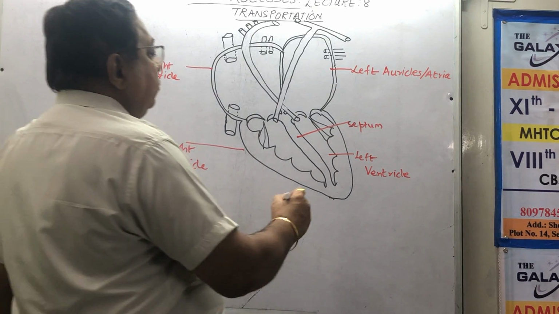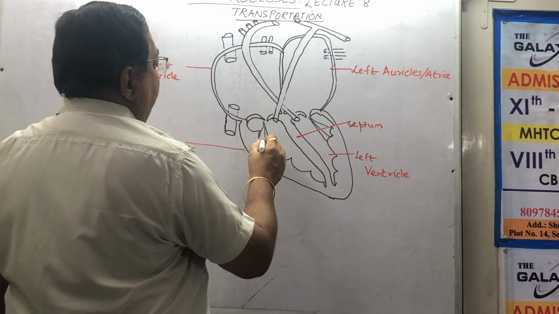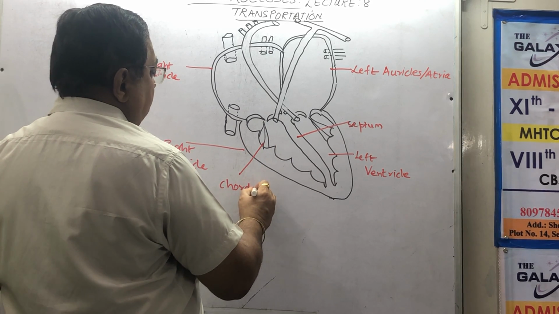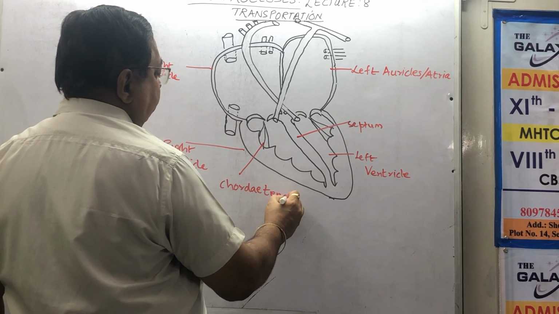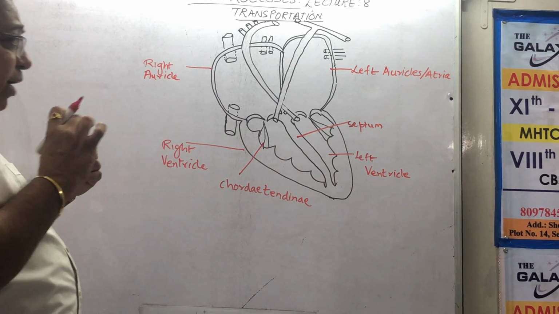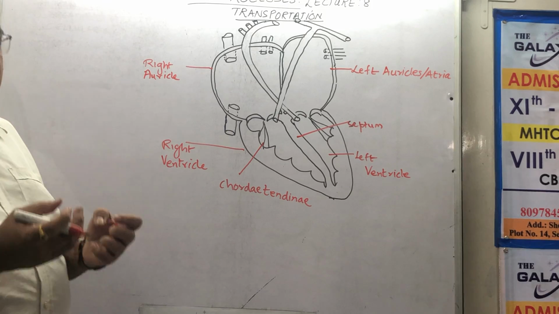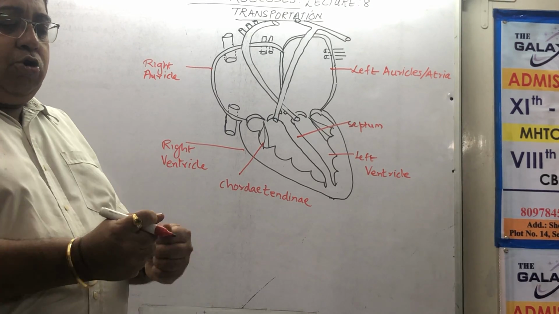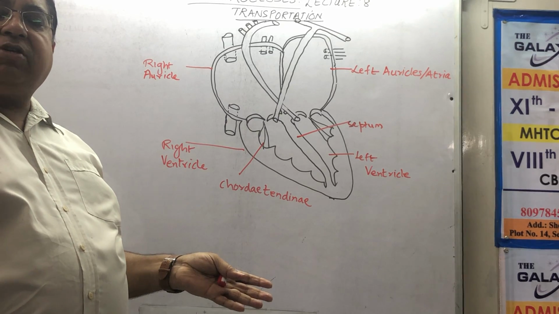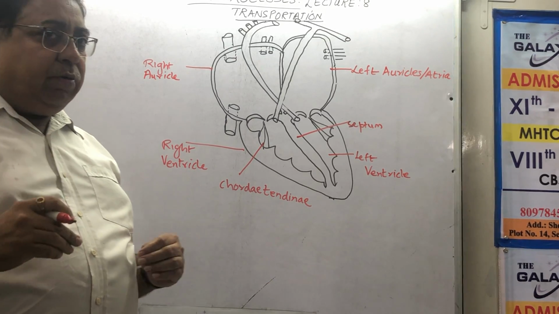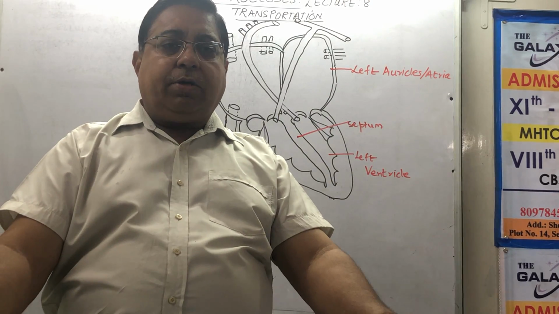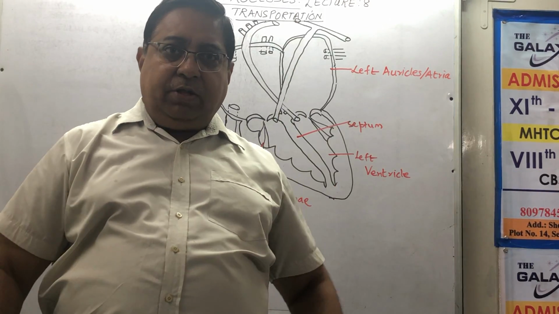Okay. These thread-like structures are chordae tendineae, Latin for tendon cords, fine thread-like tissue that keeps the valve down. Otherwise, when the ventricle contracts, the valve will open up, blood will go up, and everything will get mixed and spoiled. Now you can see whenever we are tying tarpaulin or plastic, we tie bricks, so that it does not fly upward when the wind comes.